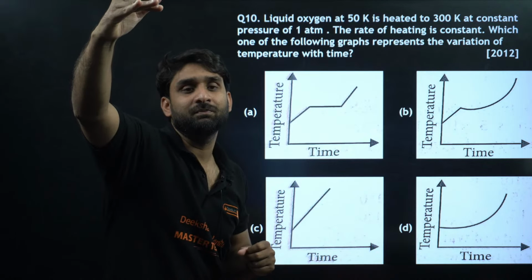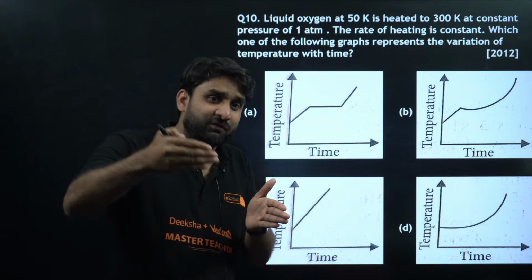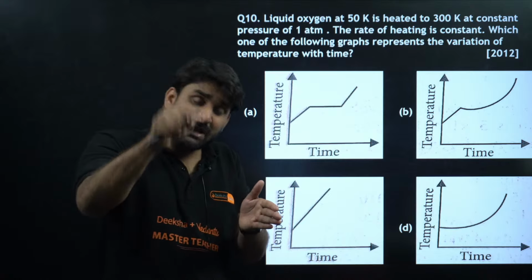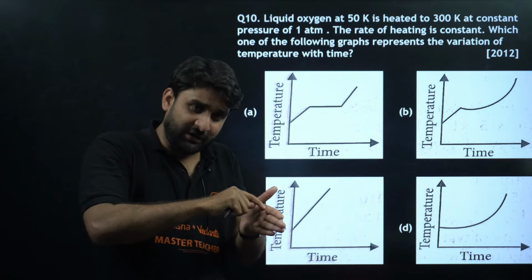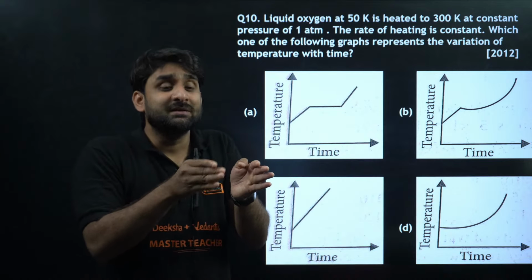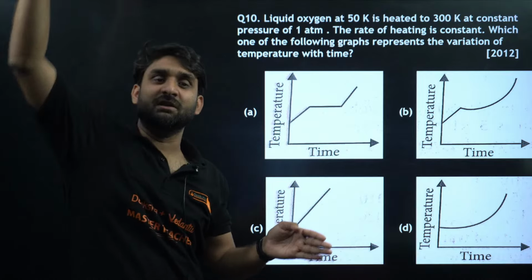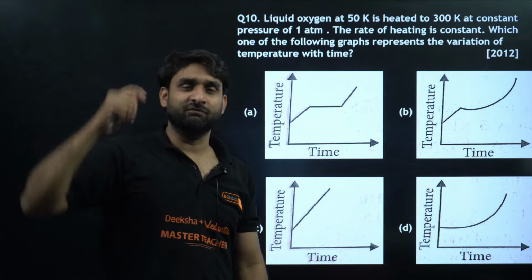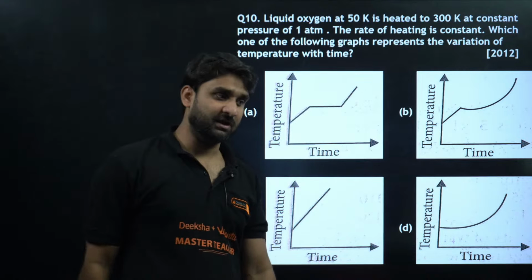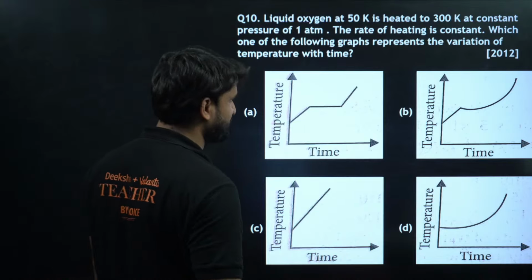In the same phase, when you are increasing the temperature, the graph will be straight. But when the phase changes, the temperature will remain constant for a while, and then increase again. So basically this graph is representing the situation well.